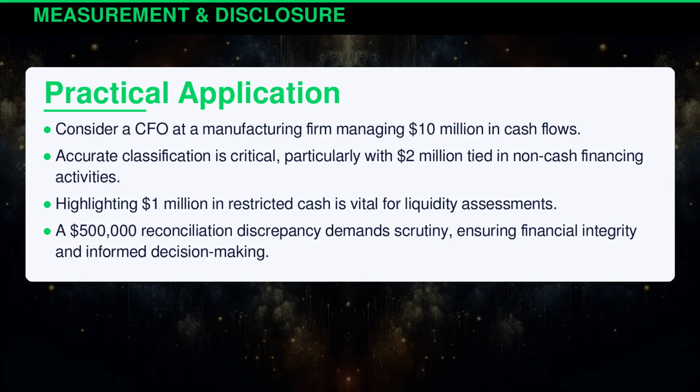Consider a CFO at a manufacturing firm managing $10 million in cash flows. Accurate classification is critical, particularly with $2 million tied in non-cash financing activities. Highlighting $1 million in restricted cash is vital for liquidity assessments. A $500,000 reconciliation discrepancy demands scrutiny, ensuring financial integrity and informed decision-making.